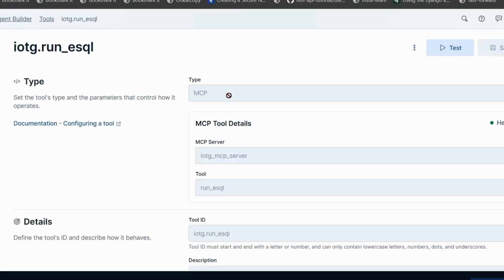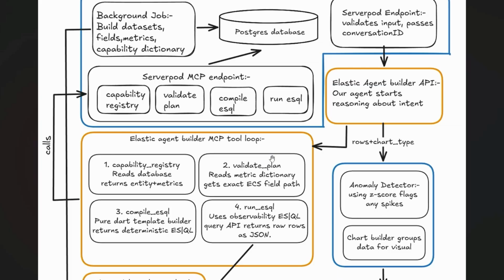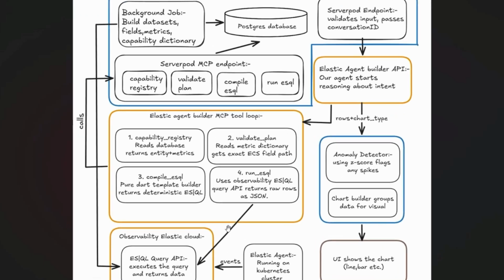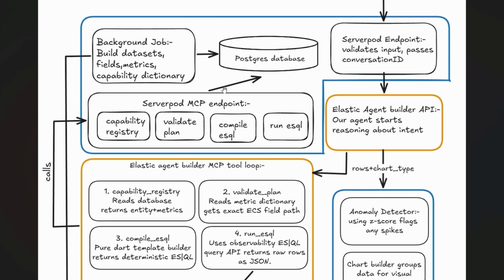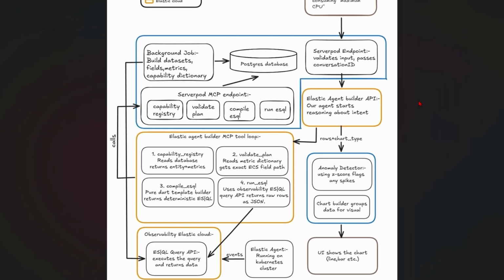After receiving the request, the tools call our MCP endpoints that reside on our server. Our server then runs the SQL using the observability project's Elastic ESQL query API. The tools exist on the Elastic agent, and the MCP endpoint resides on our server. Our server also checks whether the requested entities can actually be mapped. After the user inputs the query, our server endpoint receives it, and it is then forwarded to the Elastic agent.